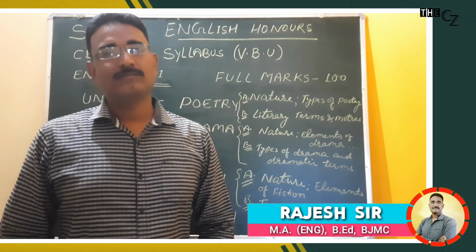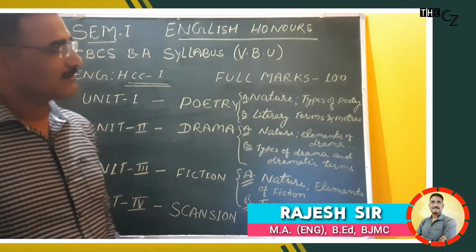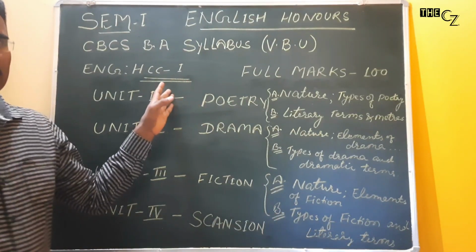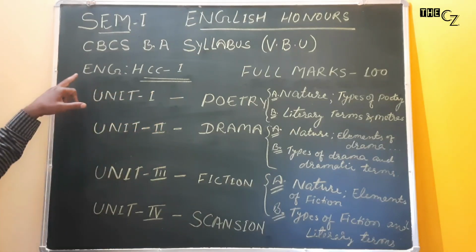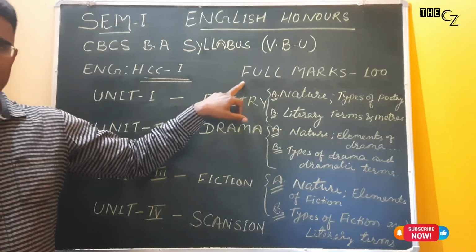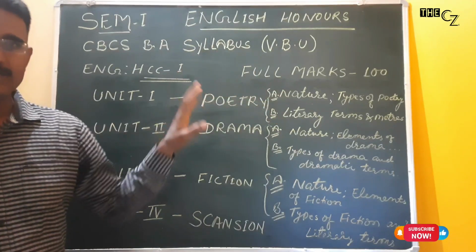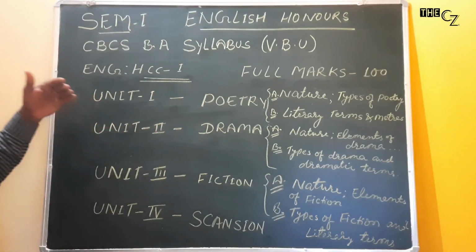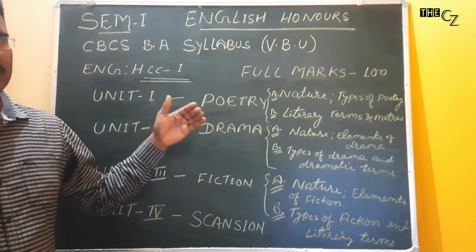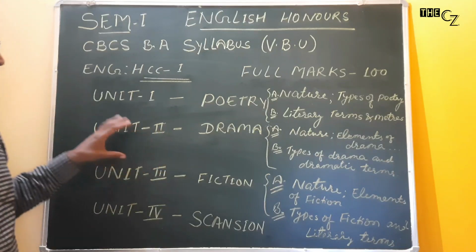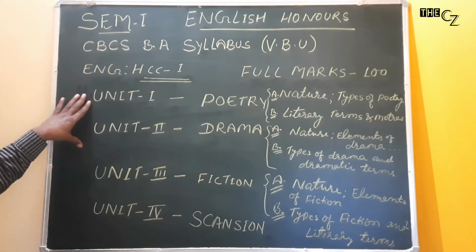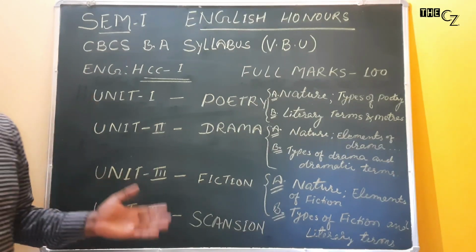Today I would like to impart the syllabus of Semester 1 English Honours. As we can see here on the board, English SCC 1. The full marks of English Honours Paper 1 is 100. The theory examination will be of 80 marks and 20 marks will be for internal assessment. You will have 4 units in Paper 1 and the questions will be set from these 4 different units.